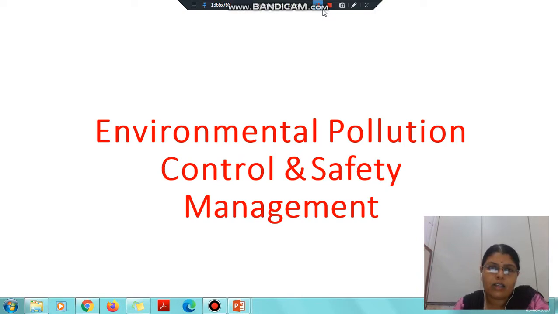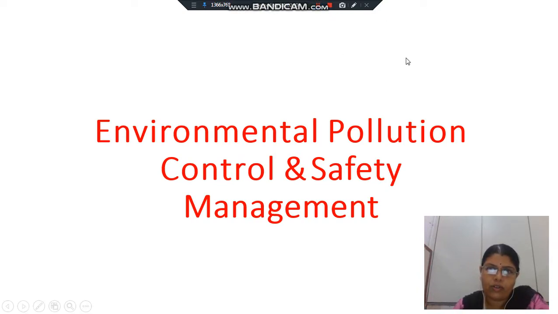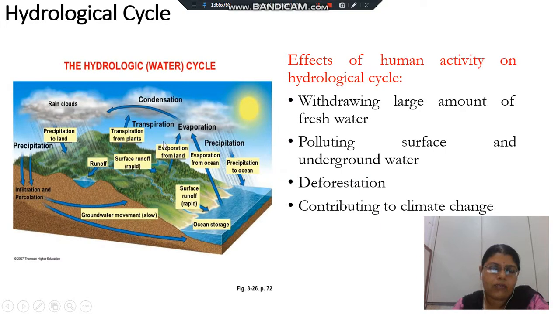So first we will start with the hydrological cycle, or we can say the water cycle. This is basic; we all know what the water cycle is. We have the sources of water. Due to evaporation, water evaporates from the oceans and from different resources, and then it gets condensed. After condensation, it comes in the form of rain, as precipitation, to the land. Some of the water is stored as underground water, some is surface runoff water, and finally it goes again to the ocean. So this cycle goes on.